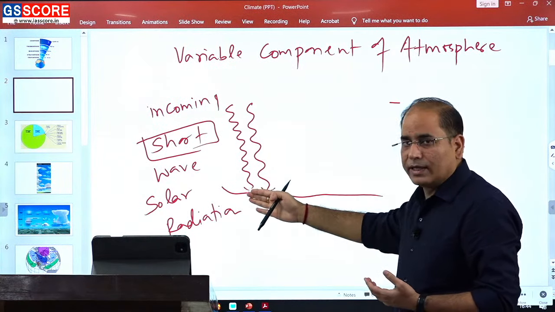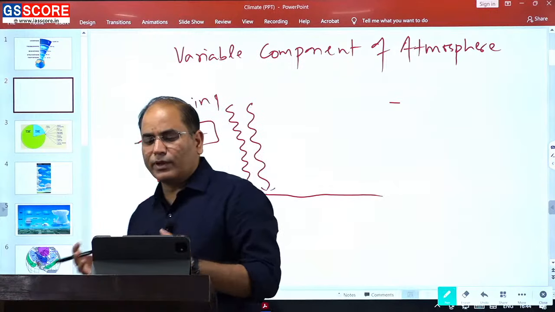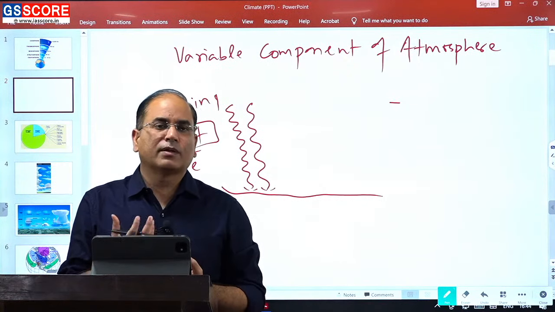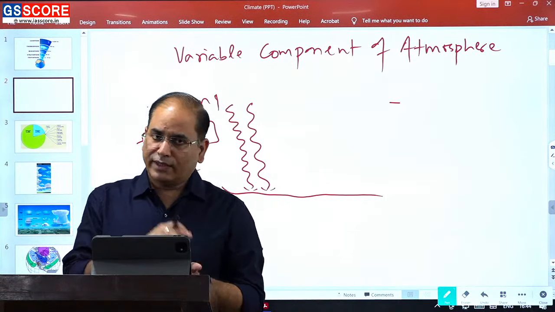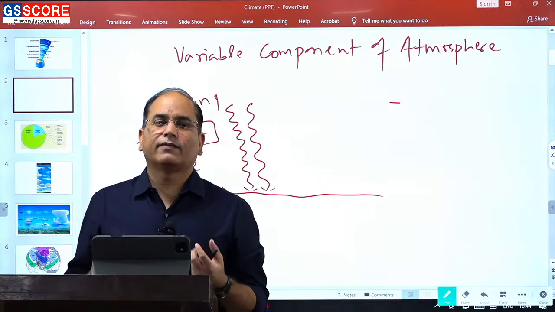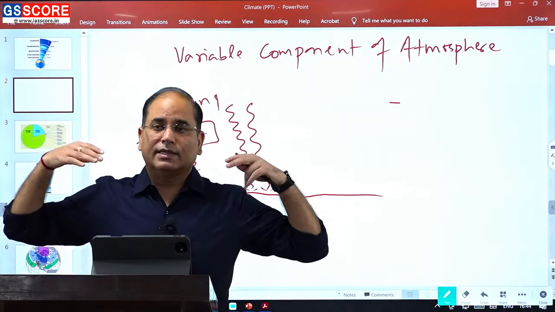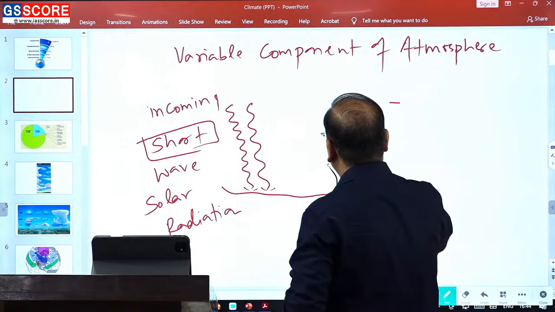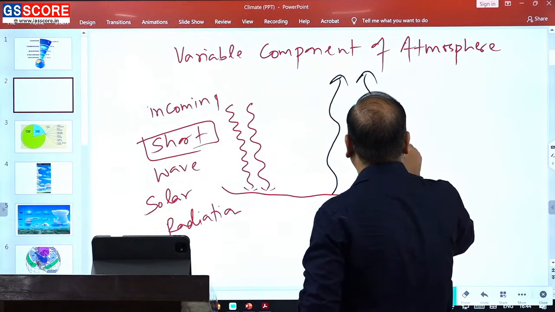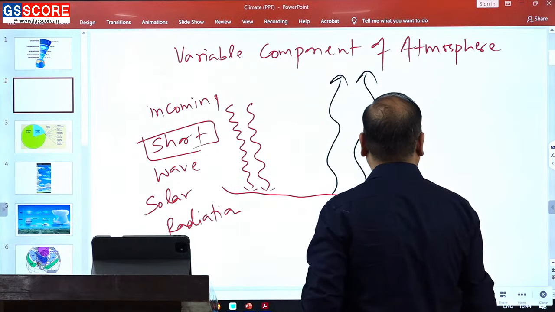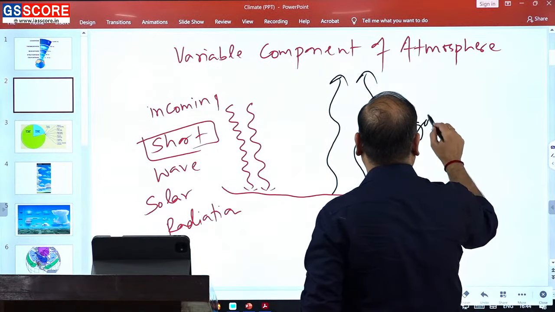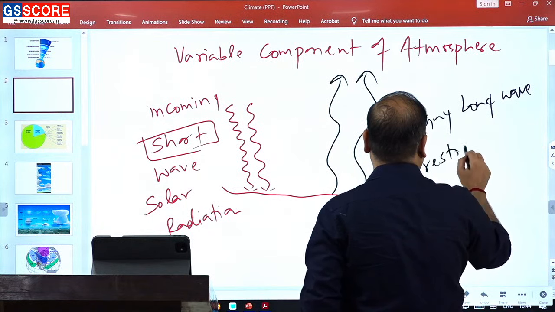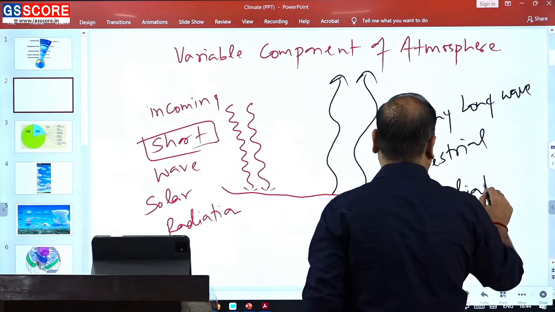So this short wave radiation will come, and different components of the atmosphere will try to utilize it, but a major proportion of this short wave will be received on the earth's surface. Over a period of time, the short wave insolation will be utilized, and ultimately the earth will also radiate, in the form of outgoing long wave terrestrial radiation.